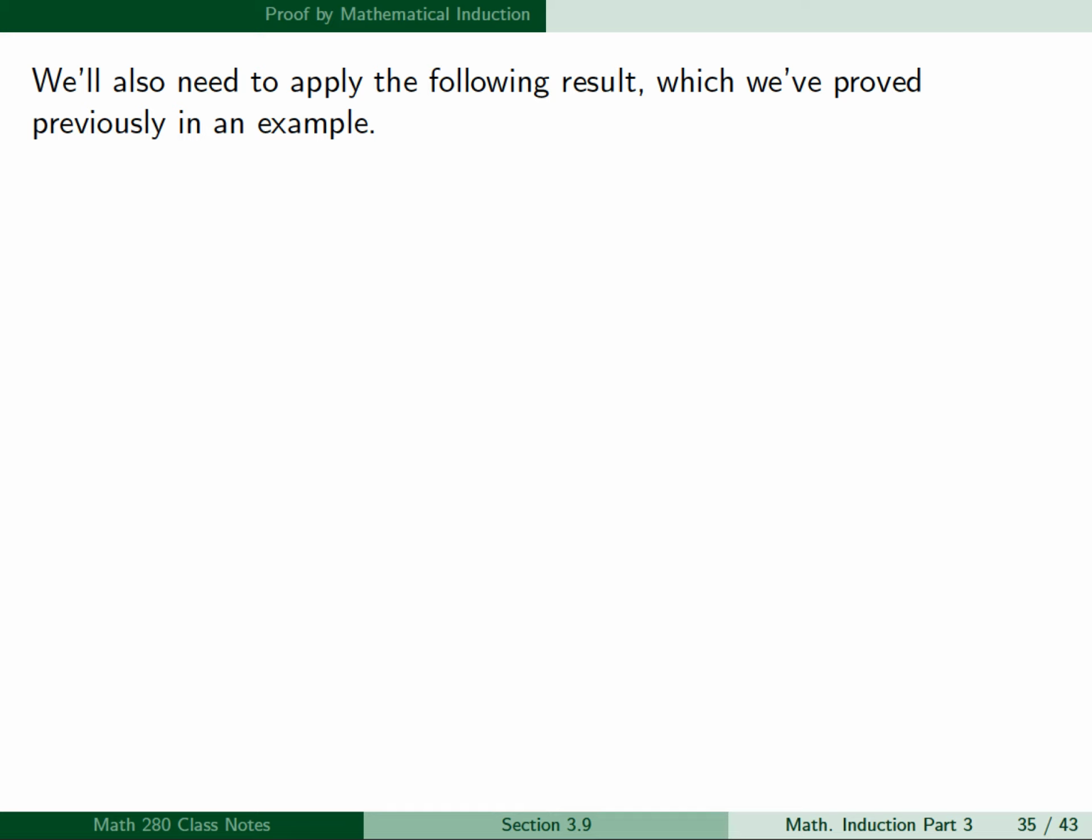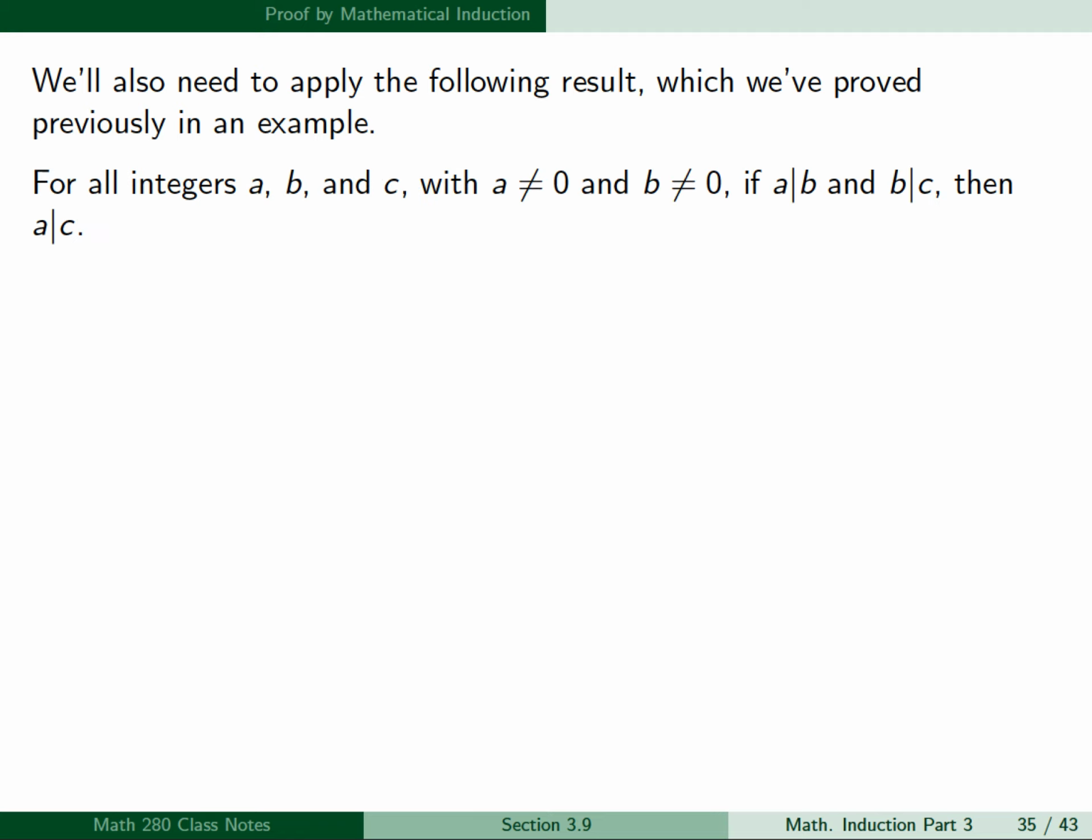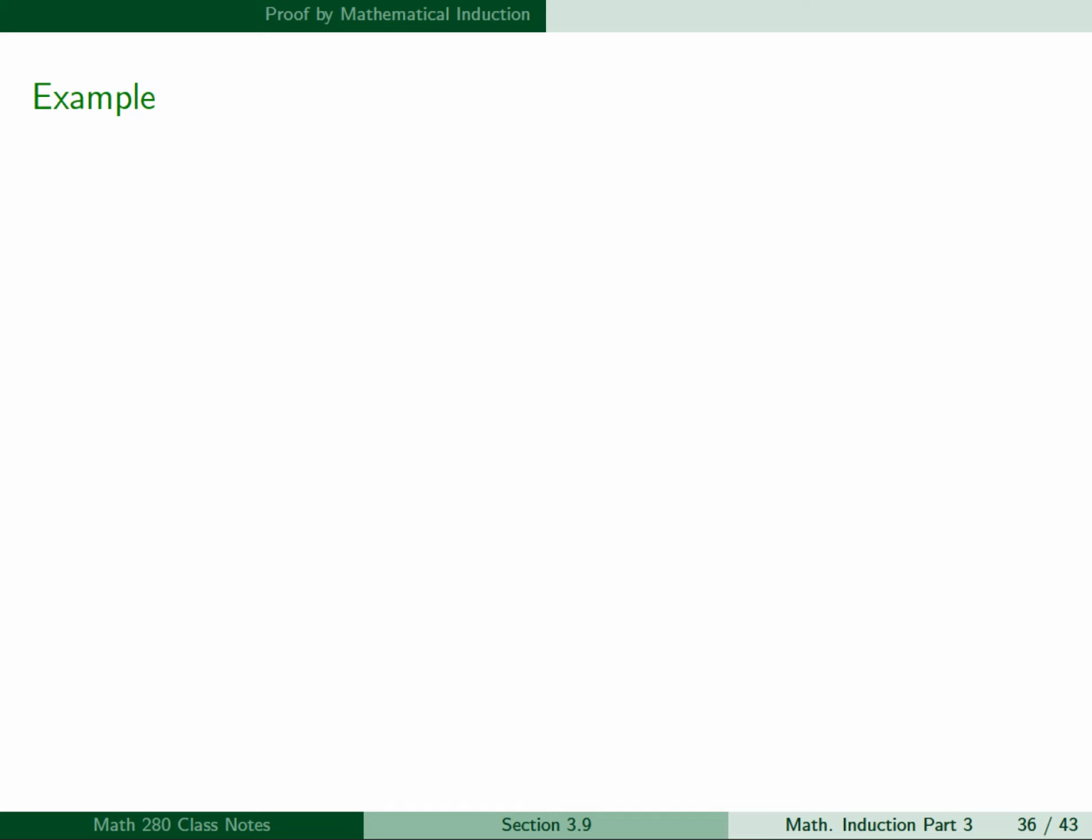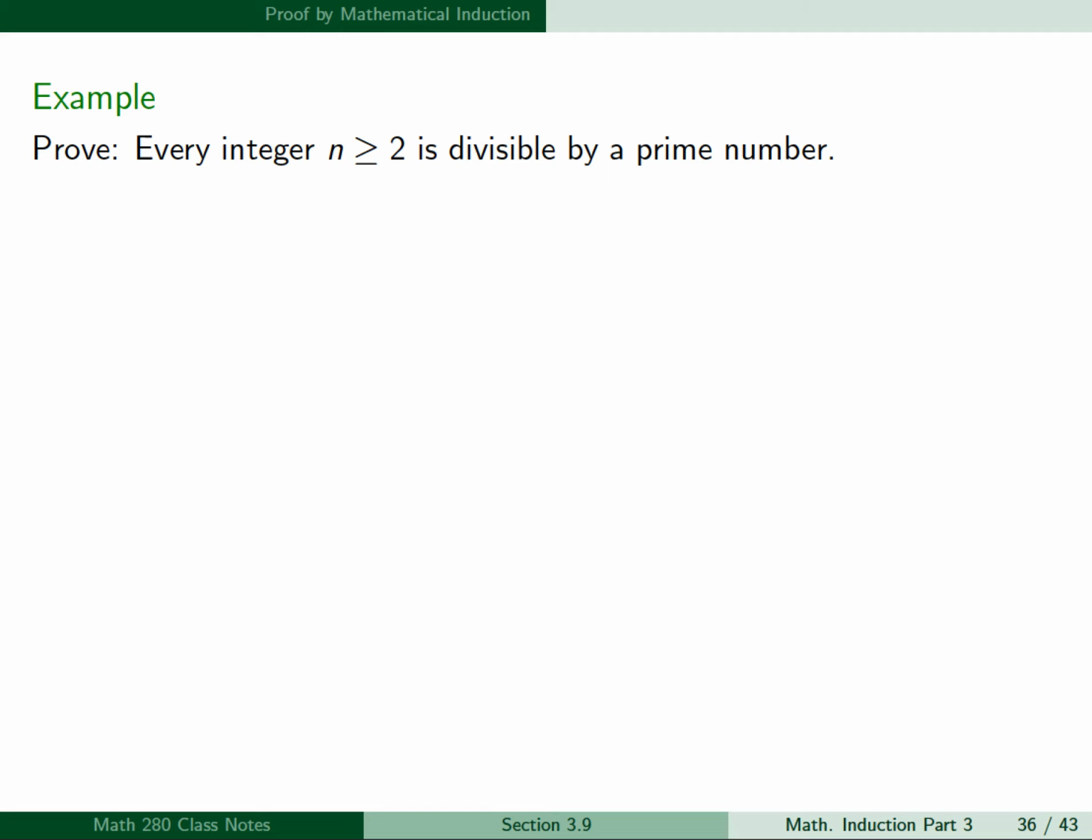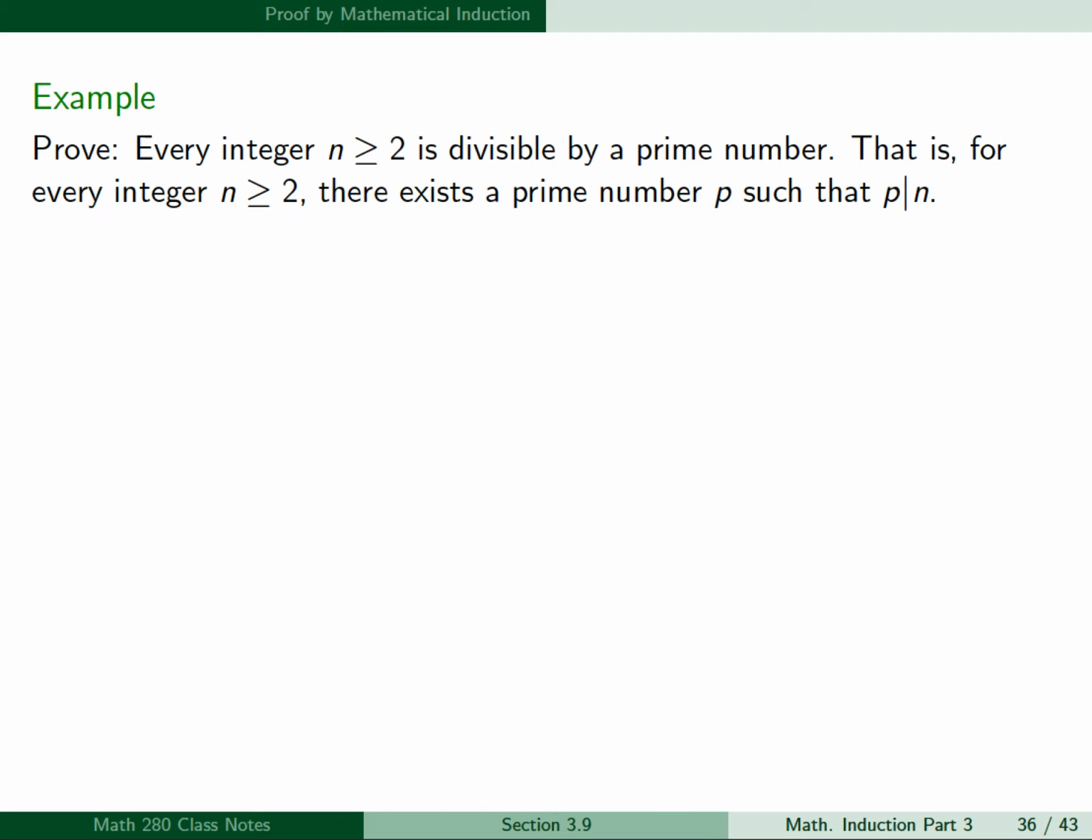Now we'll also need to apply the following result, which we've proved previously in an example. So this is for all integers a, b, and c with a not equal to 0 and b not equal to 0, if a divides b and b divides c, then a divides c. So this means that the divisibility relation is transitive. Okay, we're now ready to state our example, and this is to prove every integer n greater than or equal to 2 is divisible by a prime number. That is, for every integer n greater than or equal to 2, there exists a prime number p such that p divides n.